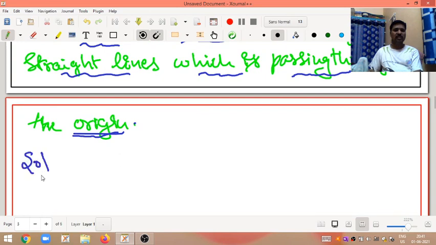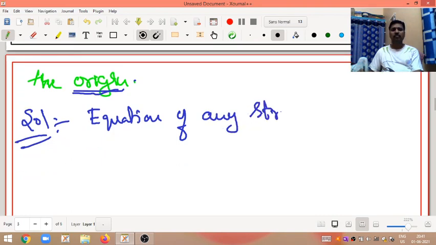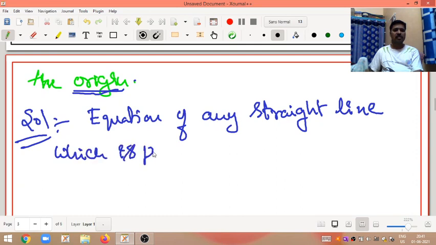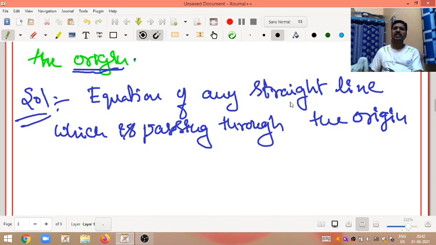Solution. We all know that the equation of any straight line which is passing through the origin is y = mx.